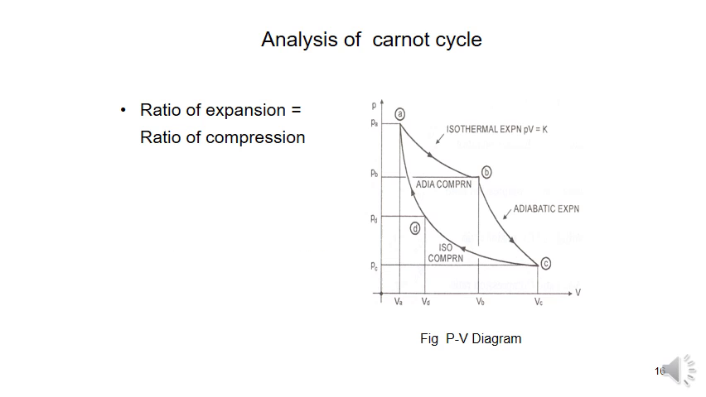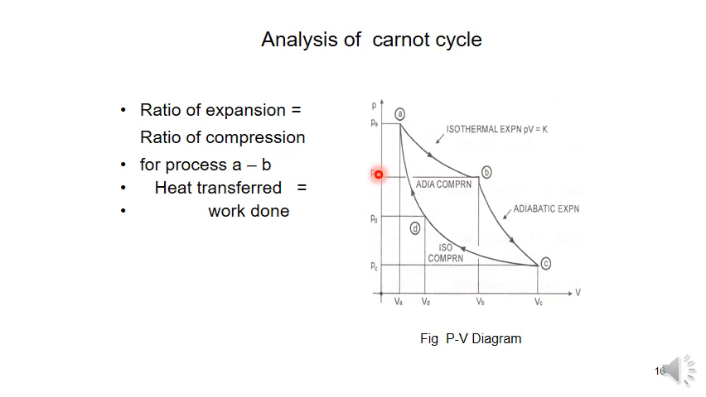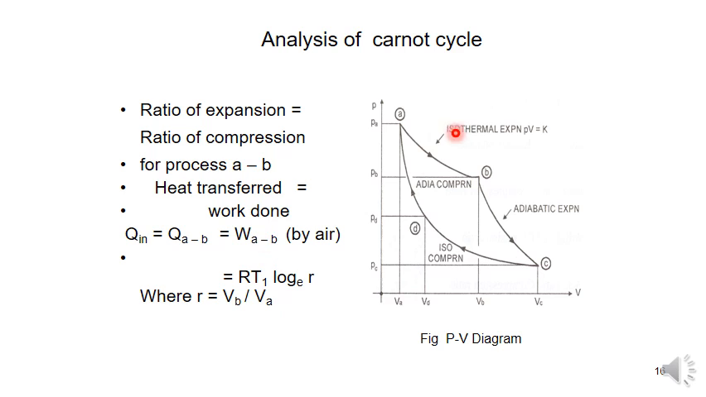Air standard efficiency. Next, the ratio of expansion is equal to the ratio of compression. Compression here, process A to B. We are taking a PV diagram. Isothermal expansion, so heat transferred is equal to work done. So heat in is equal to what? Heat is supplied in the A to B process. So heat in is equal to the work done in the process A to B. So it is an isothermal process.